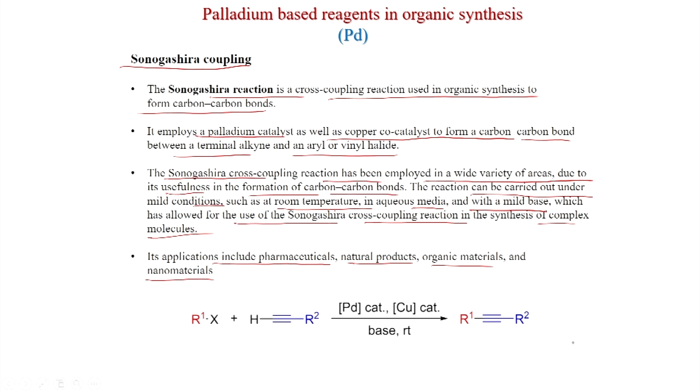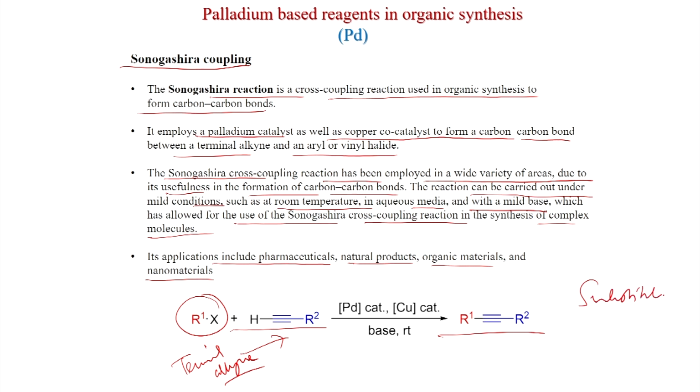So, this is the reaction. You can use an aryl halide or vinyl halide and then an alkyne. So, this is very important, generally the terminal alkyne. So, if you use a terminal alkyne, then you get a substituted alkyne. This is a Sonogashira reaction and you need palladium catalyst as well as a copper catalyst. Copper is required to activate the triple bond hydrogen, it will take it. So, the copper acetylide will form and base is required.